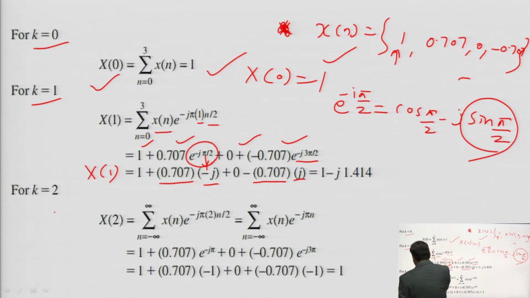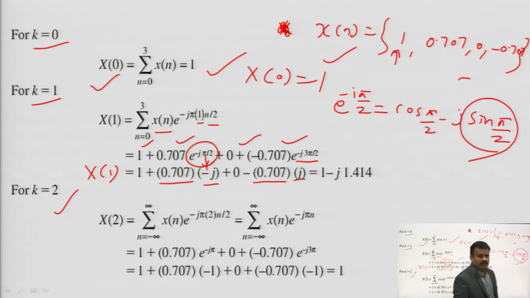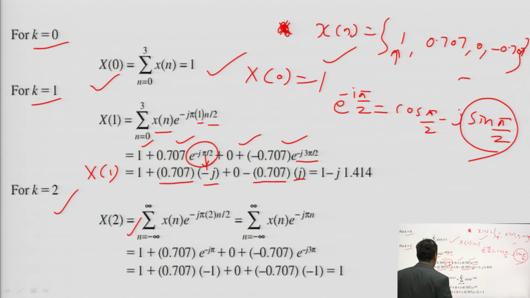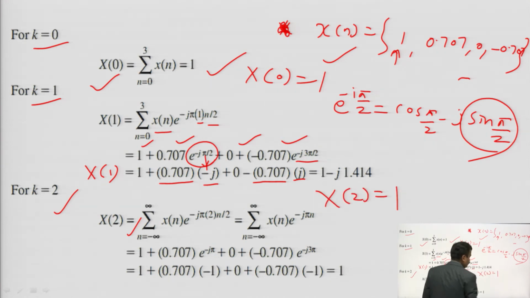Again similarly, you put k is equal to 2, then capital X of 2 is equal to summation n from 0 to 3. You can put this value also here, but your signal is going from 0 to 3 only. So, then you will get your x of 2, finally equal to 1.